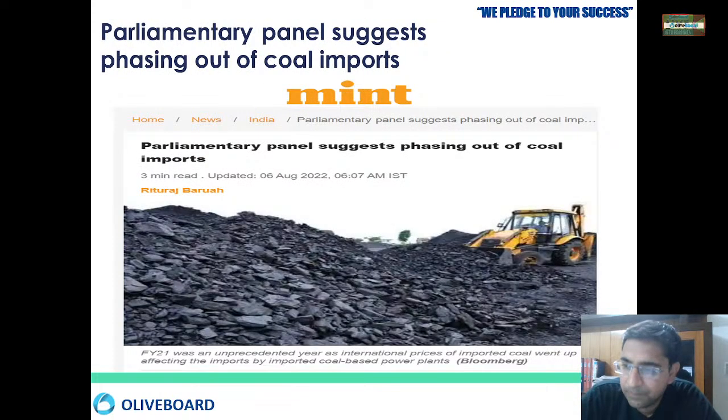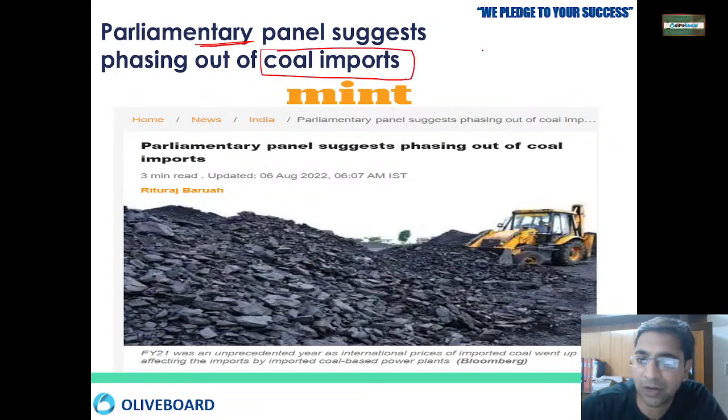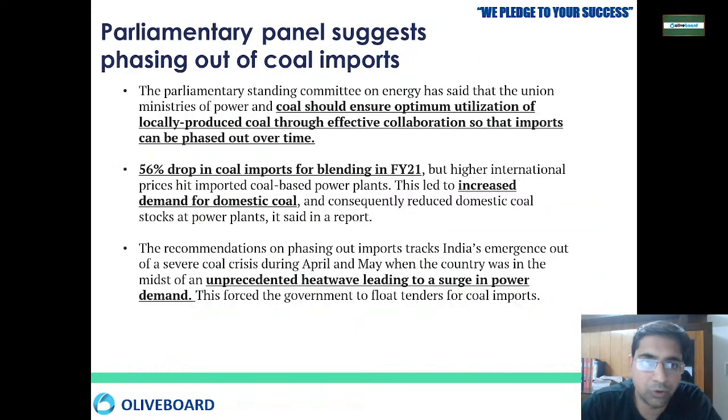Now this is the last news for today. A parliamentary panel has suggested phasing out coal imports. As you all know, we are importing coal from outside, and the panel has suggested that we phase out these imports. Why? Because coal is available in our country, so we have to utilize our country's coal first.